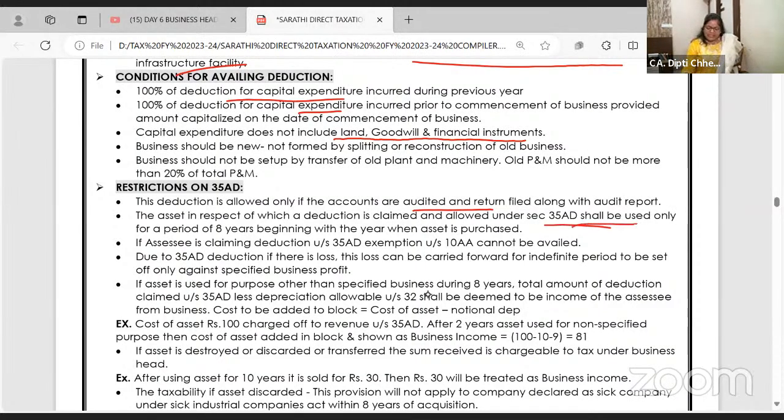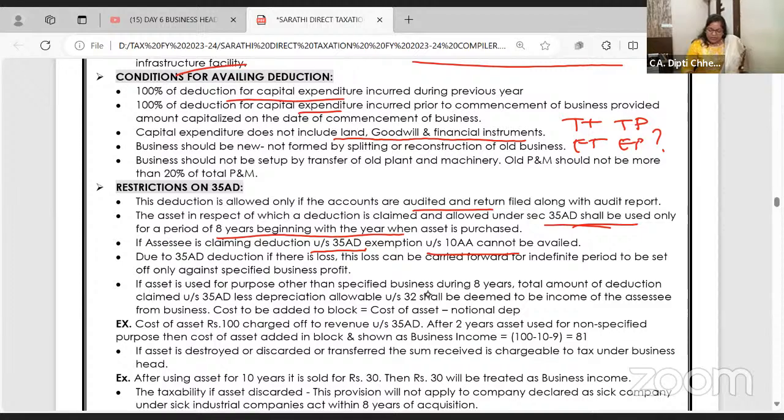You have to use this asset for at least 8 years, right? Now, if the assessee is claiming 35AD specified business, it cannot claim section 10AA. What is section 10AA? Total turnover, total profit, export turnover, export profit, cross multiply. दो बार benefit आप नहीं ले सकते.